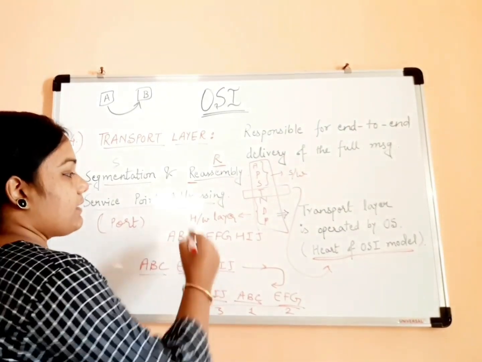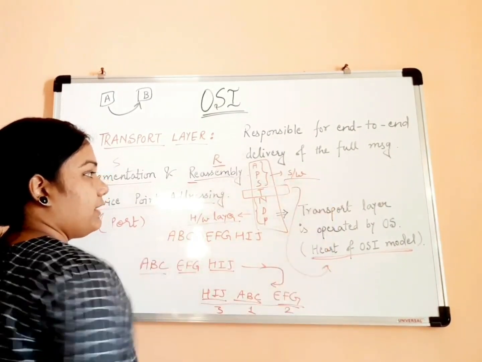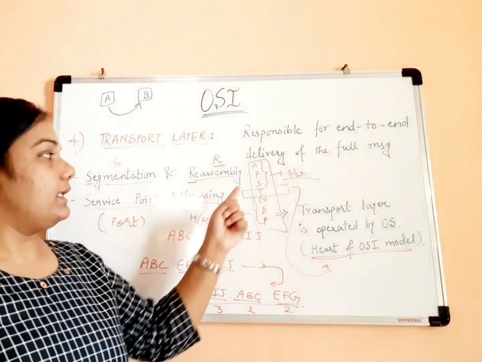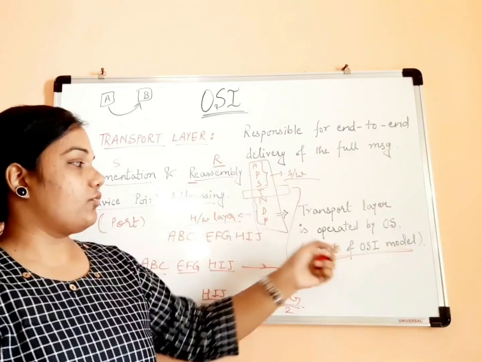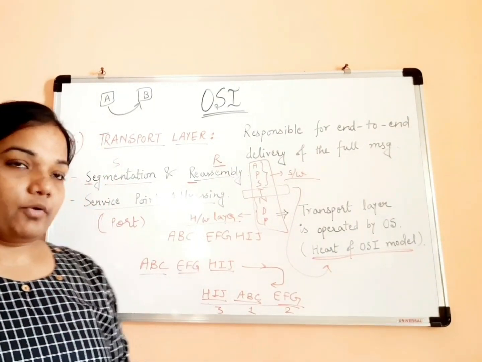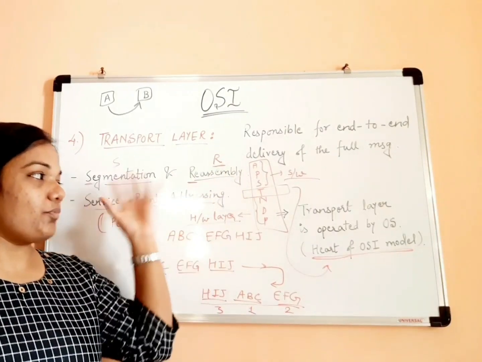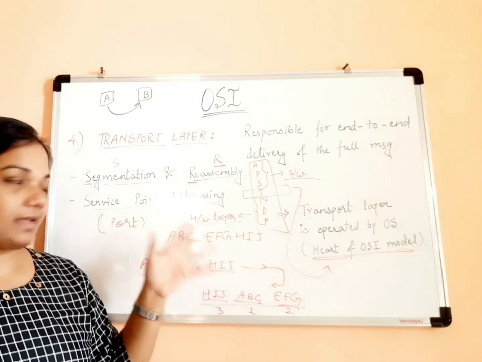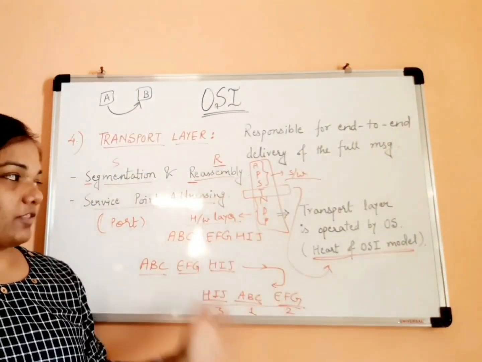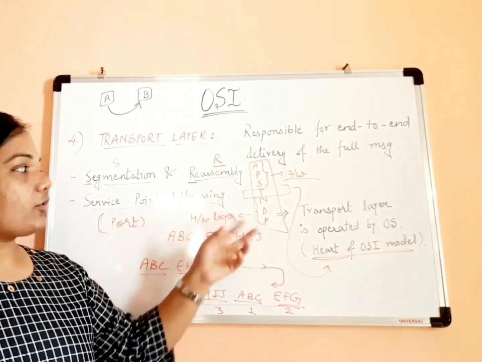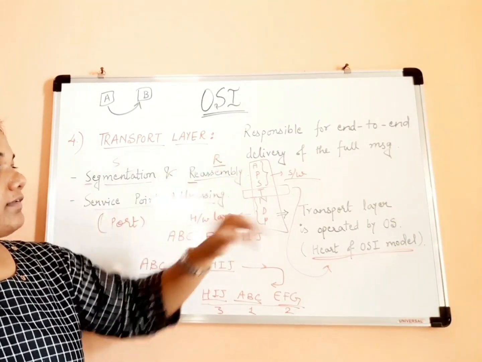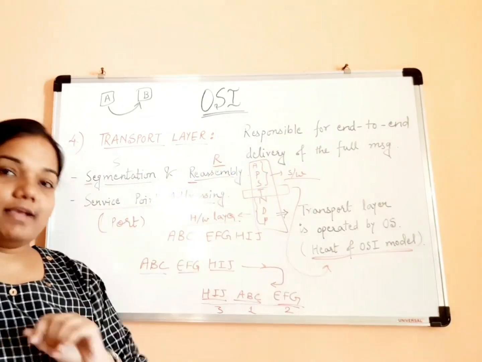Okay, so three layers are hardware layers, three layers are software layers, and the one in between, that is the transport layer, is known as the heart of the OSI model. Here we have seen many small but important things related to the transport layer. Now quickly let's see the three remaining layers, that is application, presentation and session.